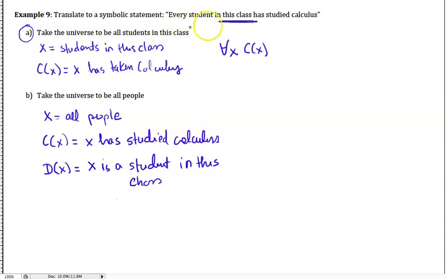Okay. So every student in this class has studied calculus. Really, you can think about this statement this way: if the student is in this class, then that student has studied calculus.